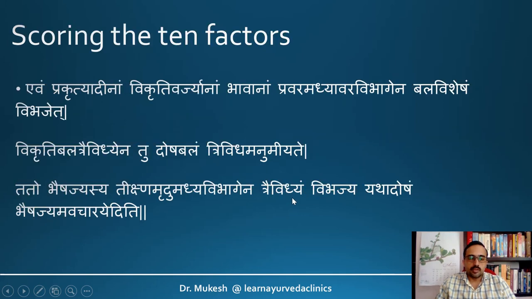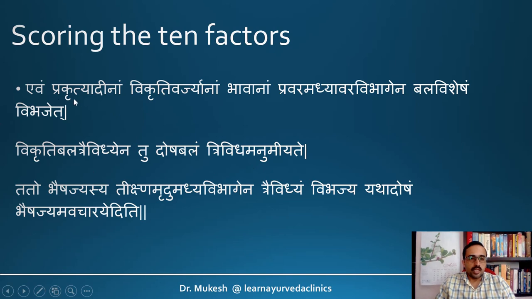Next question is, we have seen all these 10 factors: Prakriti, Vikriti, Sara, Samhanana, Sattva, Satmya, Pramana, Ahara Shakti, Vyayama Shakti, Vaya, etc. Next question is how to score this. I have told you that already. We can assess them individually, and we have to get an overall score to get an overall idea about the Bala of a given individual.